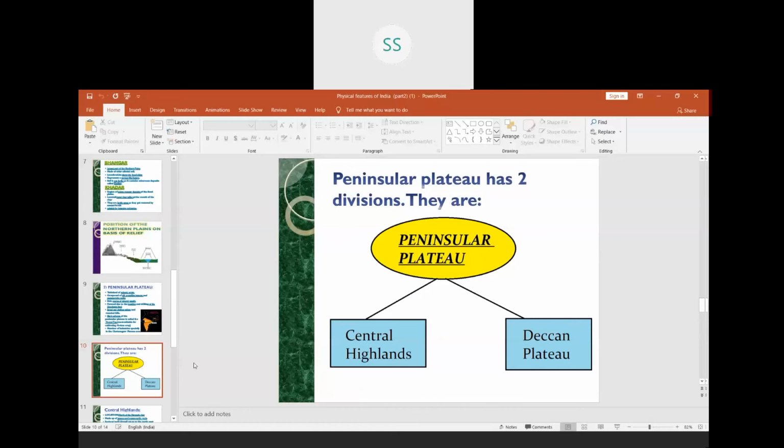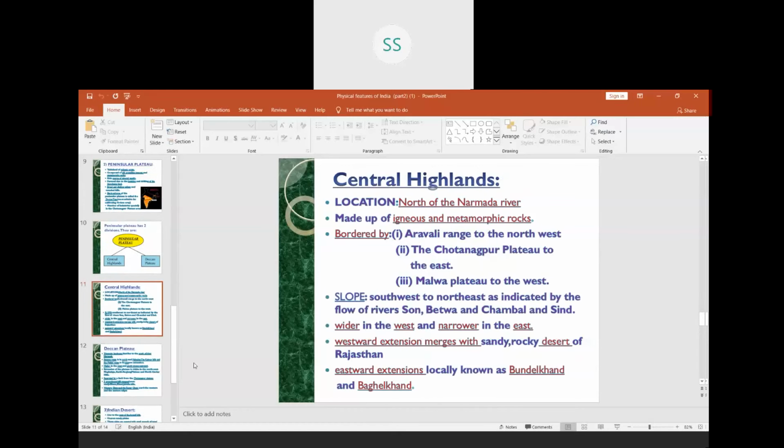So let's continue with the next part, Central Highlands. As I told you, towards the north of river Narmada we have the Central Highlands. They are also part of the plateau. So the location I have given is north of the river Narmada. What is it made up of? It is made up of igneous and metamorphic rocks, and it is bordered by the Aravalli Range to the northwest.